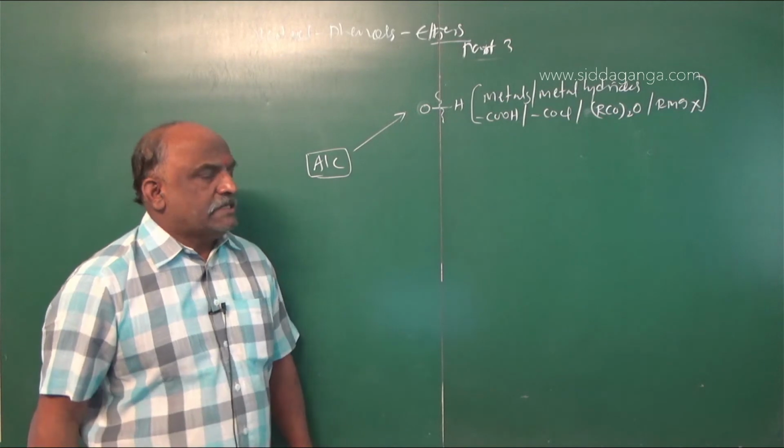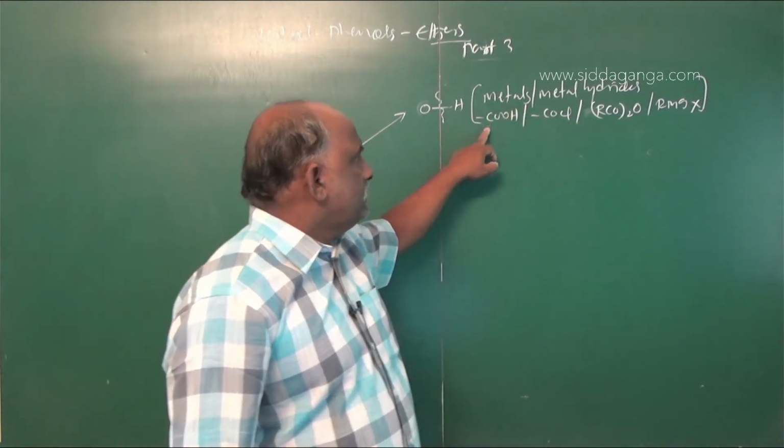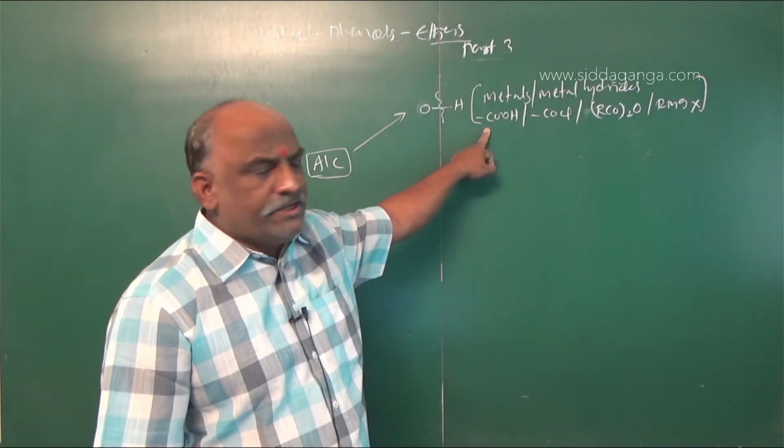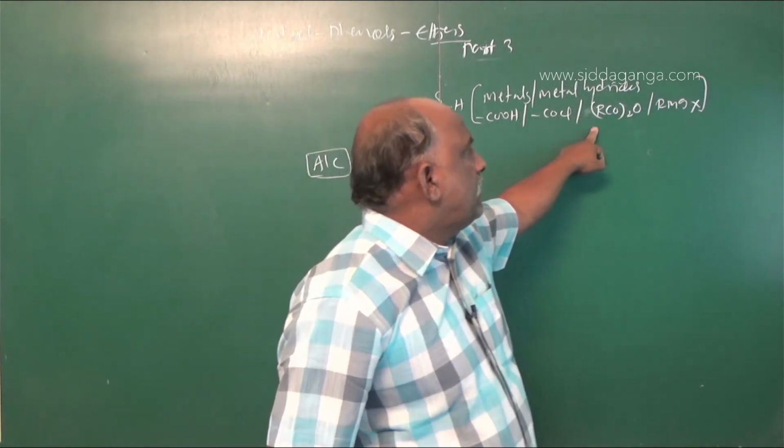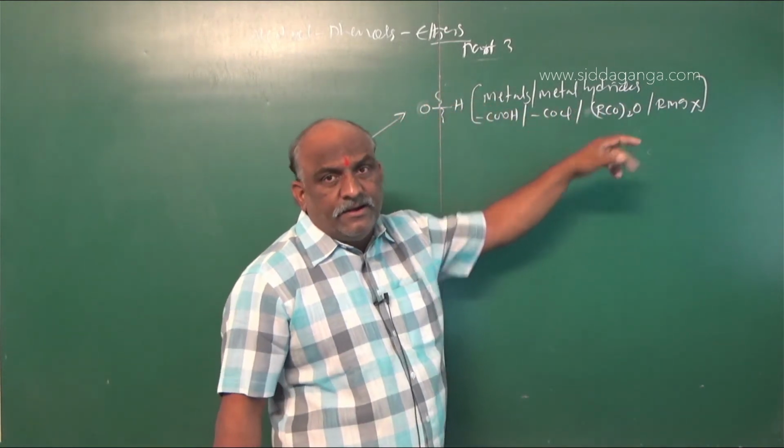OH cleavage takes place when alcohols react with metals, metal hydrides, carboxylic acids. This is esterification. And acid chloride, acid anhydride, Grignard reagent.